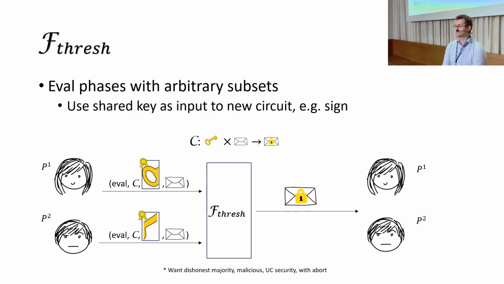During evaluation, appropriately sized subsets of parties can use the shared key as input to a new circuit. This circuit could be used to encrypt a message or compute a MAC if you're using AES or SHA, respectively.